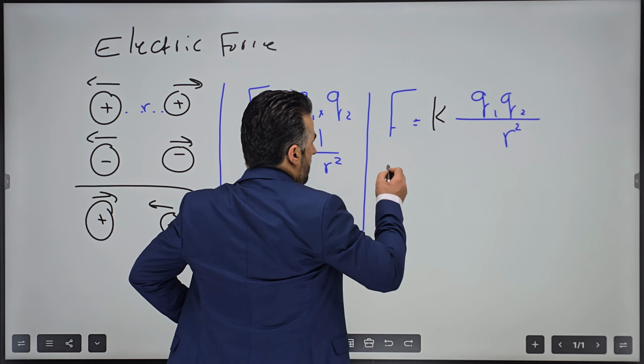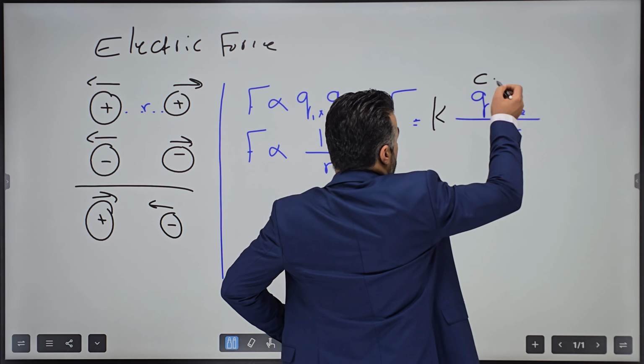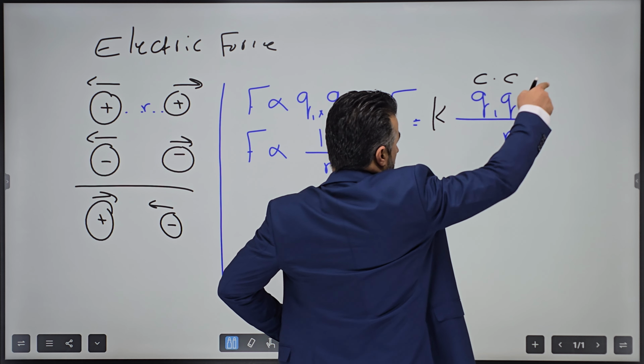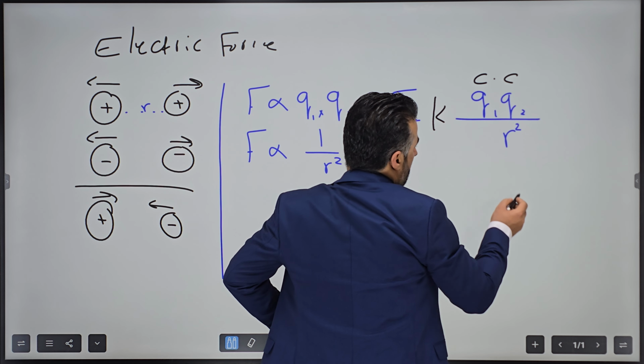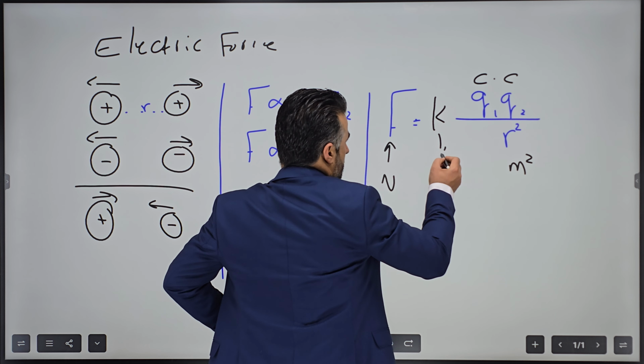So normally we know that forces are measured in Newtons, and charges are measured in Coulombs. So this is Coulomb times Coulomb, or Coulomb squared. The distance is measured in meters, but because it is distance squared, we can say meter squared. What about this Coulomb's constant?